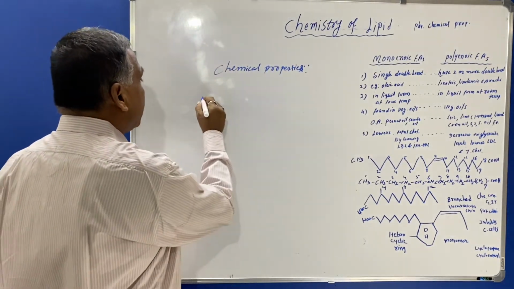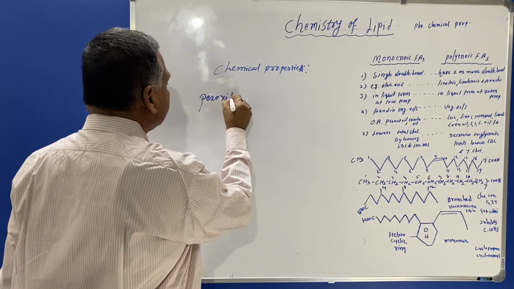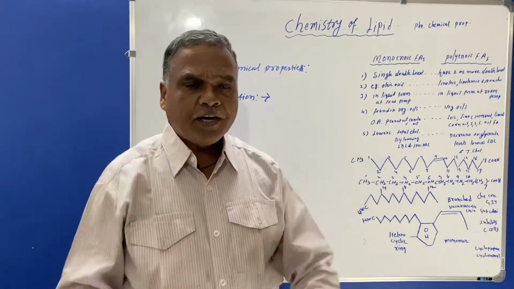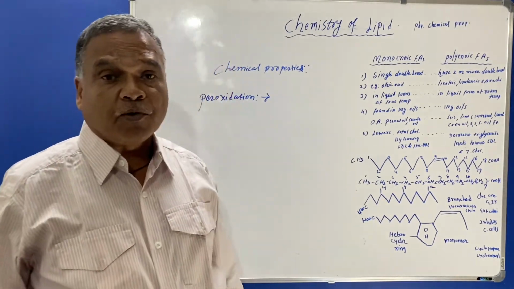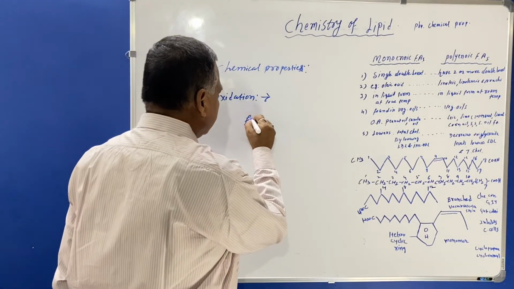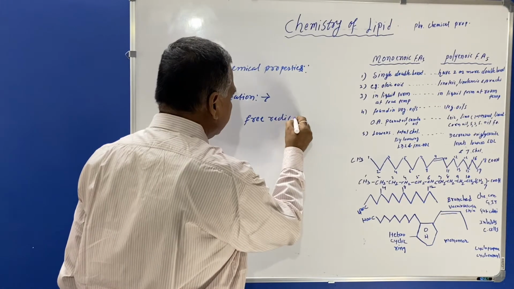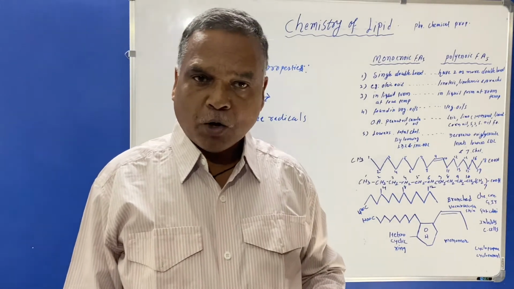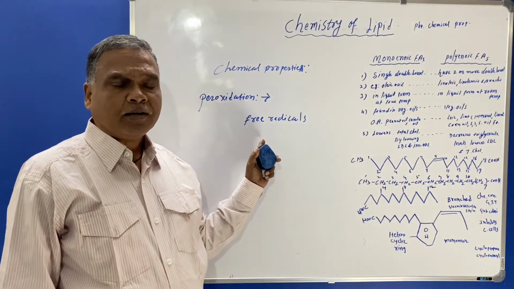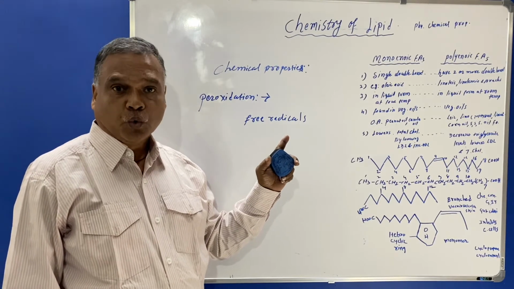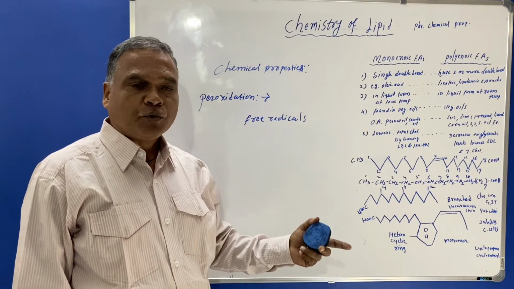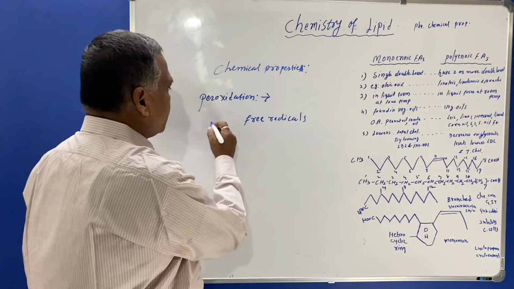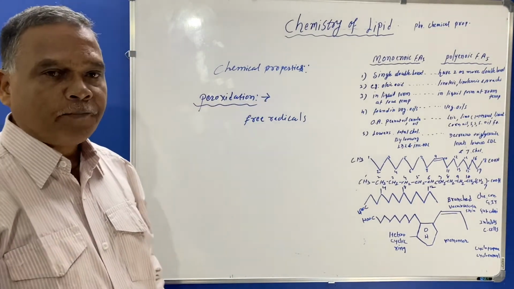Now we'll see peroxidation. In the serial reactions in our body, there will be the formation of free radicals. These free radicals are very dangerous for the body because they are toxic in nature. Immediately they should be converted into H2O2, that is hydrogen peroxide. Later on this H2O2 will be reduced to a water molecule and an oxygen molecule. Therefore, this peroxidation is dangerous for the body.